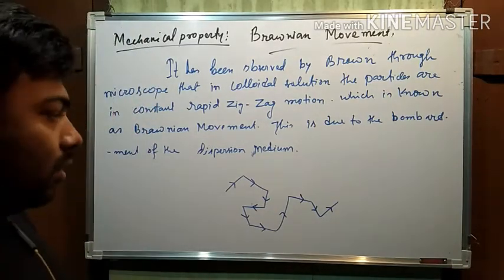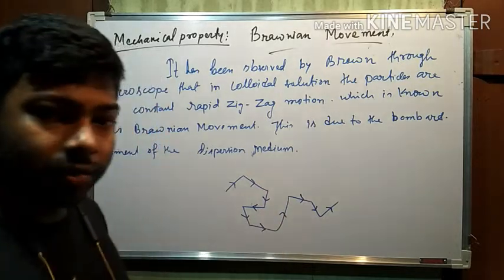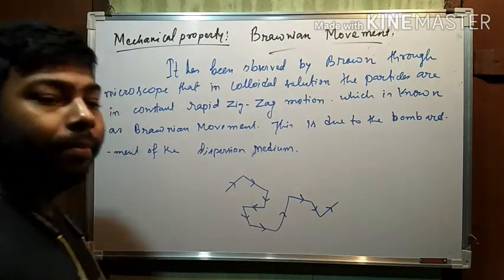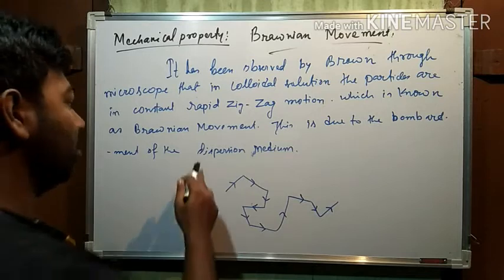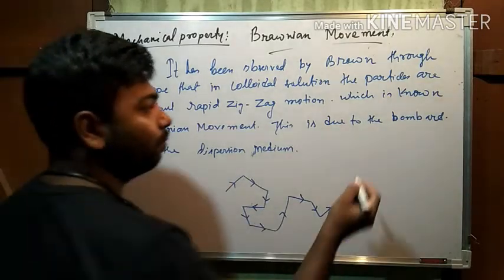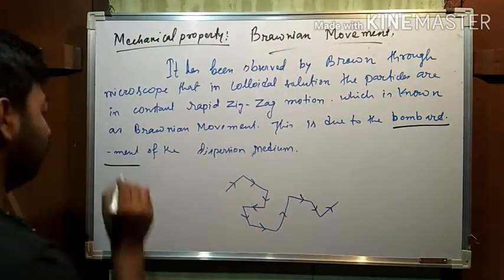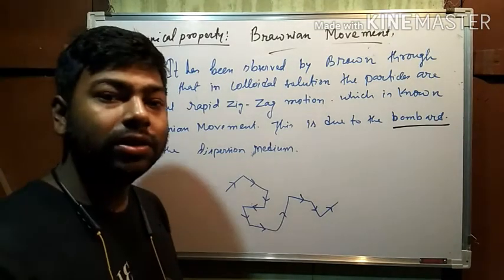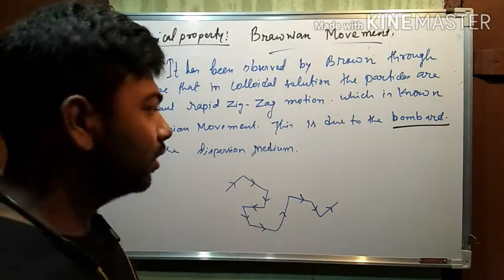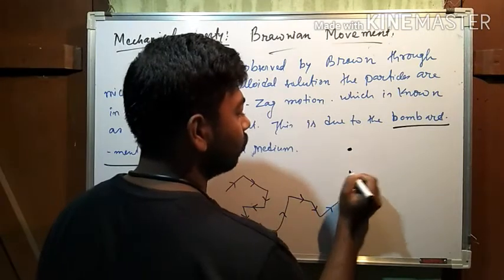This zigzag motion is mainly due to the bombardment of the dispersion medium. Now, what is bombardment? Simply, bombardment means dhakkamukkhi. Suppose these are the molecules.